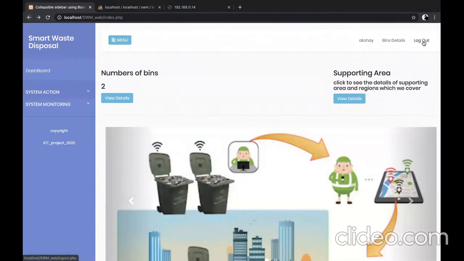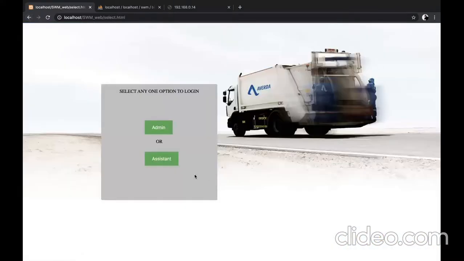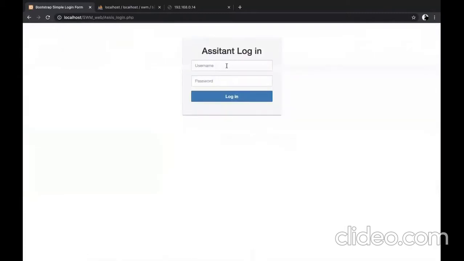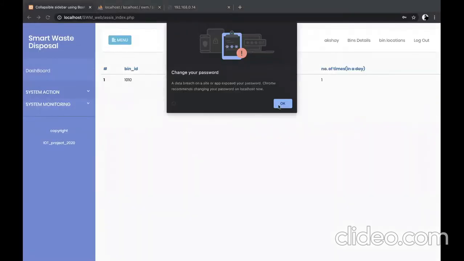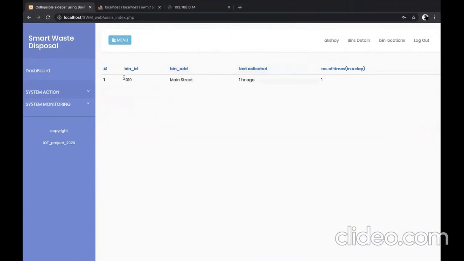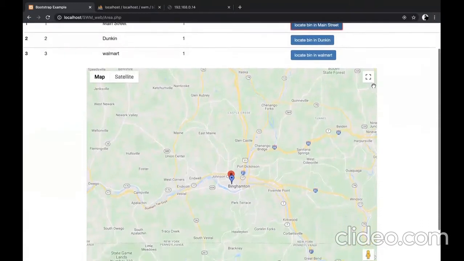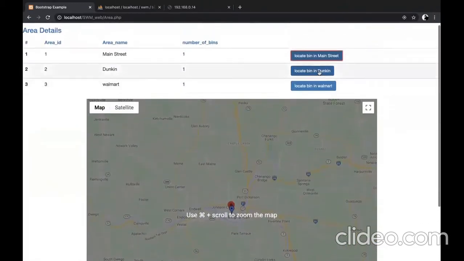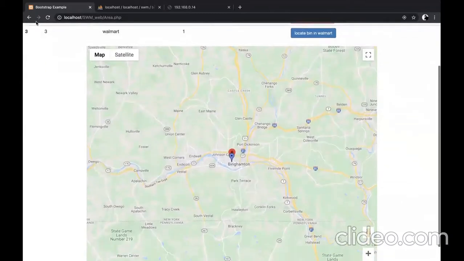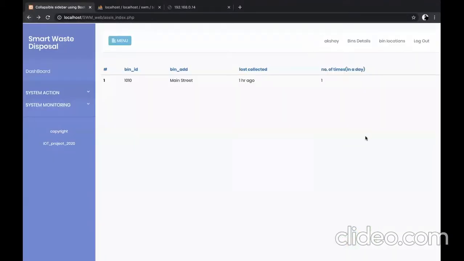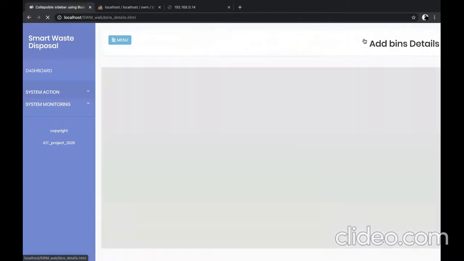Now let's log out. This is the assistant page. It shows the bin ID and when it was last collected. Here it will show the same bin's location on the map and another location. Okay. Here, if we want, we can add the bins too.